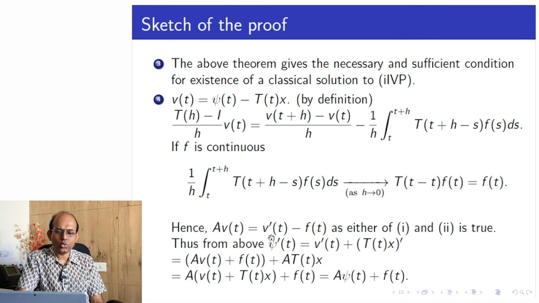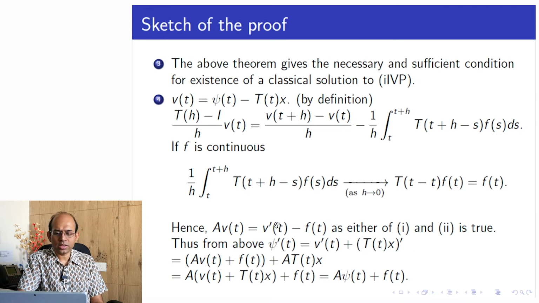Next, we go back to this equation, v of t is equal to psi t minus T(t)x. Here we can take the derivative, because if either of 1 or 2 exists, then both exist, so both limits exist, as we have seen here. So v prime is equal to psi prime minus the derivative of T(t)x. So we write down, by taking derivative, psi prime is equal to v prime plus T(t)x prime.